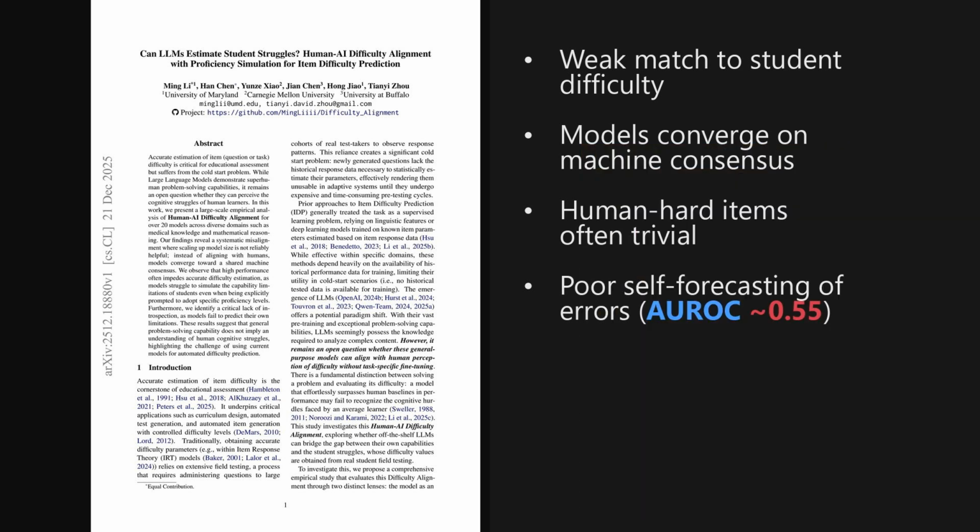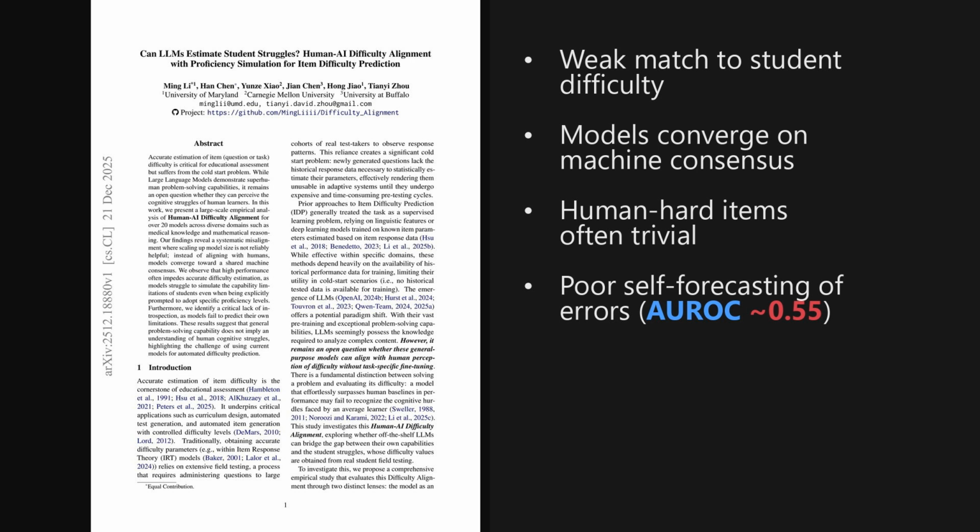I'm Alex. Today we're looking at a paper from the Hugging Face trending list, published on December 21st, 2025, about 3 days ago. It finds a pretty stubborn human-AI difficulty misalignment, where scaling up model size does not reliably help, and models instead drift toward a shared machine consensus. Plus, they show weak introspection with ORAC around 0.55.